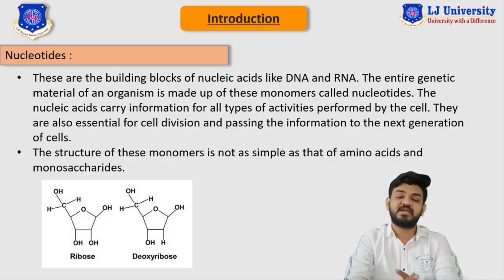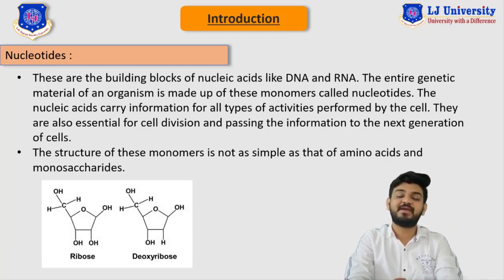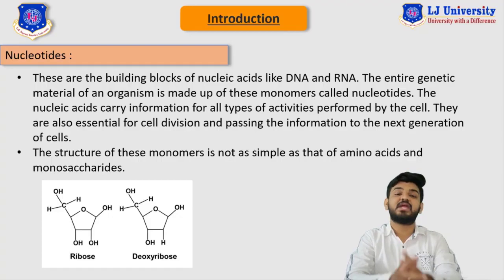So here in this image you can clearly see that the structure of RNA and DNA both can be considered as the monomer, and their chain can be considered as the polymers. As you can see from the image, the structure is very much more complex than what we have studied in the monosaccharide and in the amino acid. This is why the structure of these nucleotides is more complex than amino acids and monosaccharides. So I hope by now you are very clear with the monomer and specifically natural monomers.